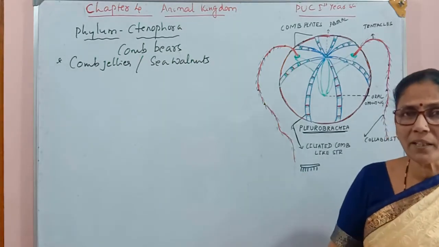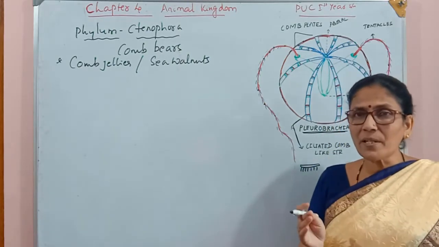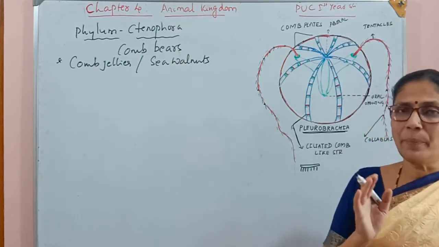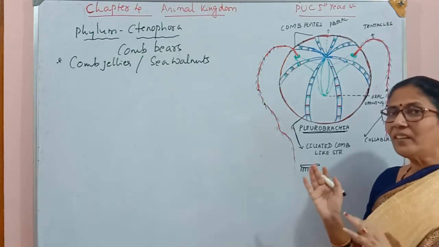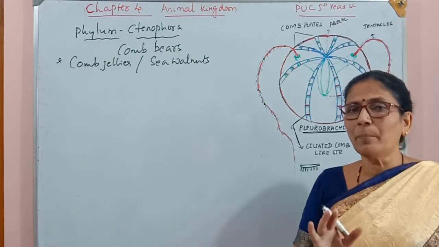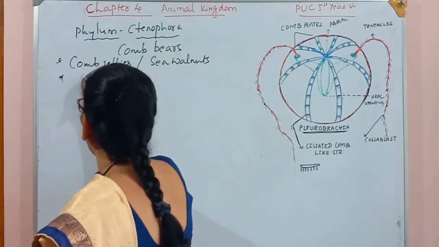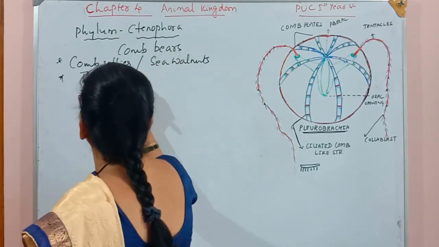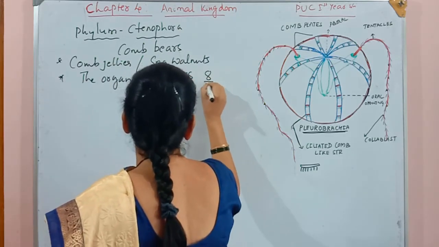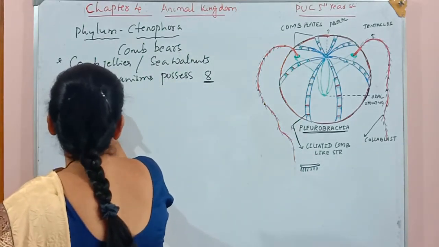Then how many comb plates are there? Keep it in mind, there are 8 comb plates. Where are they present? They are present on the external surface. What is their function? They bear comb-like structures with the cilia, and these cilia help in locomotion. So we have to remember these 3 points. How many comb plates? 8. So the organisms possess 8 comb plates,